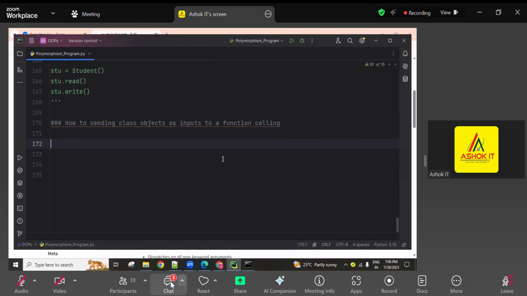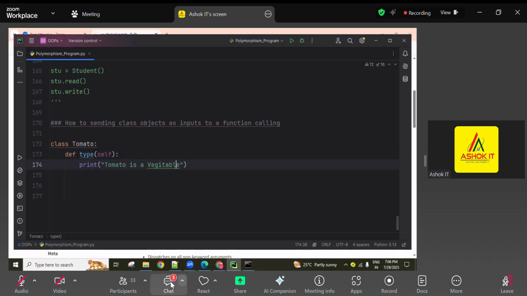Now see here. I want to create one dummy class, one Tomato class, whatever you want. So def type method I'm creating, and here one print message you can write: this is a tomato, a vegetable, guys.